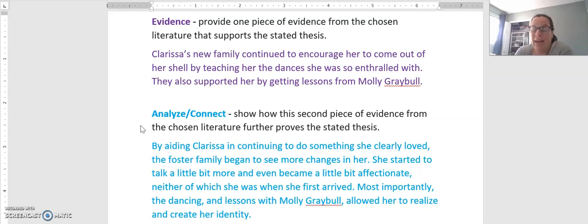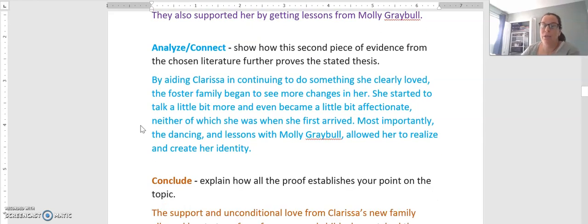Now I need to go on and analyze and connect, and explain how this proves what I've been arguing. By aiding Clarissa in continuing to do something she clearly loved, the foster family began to see more changes in her. She started to talk a little bit more and even became a little bit affectionate, neither of which she was when she first arrived. Most importantly, the dancing and lessons with Molly Grable allowed her to realize and create her identity. We're seeing the influence of these people on Clarissa's life.